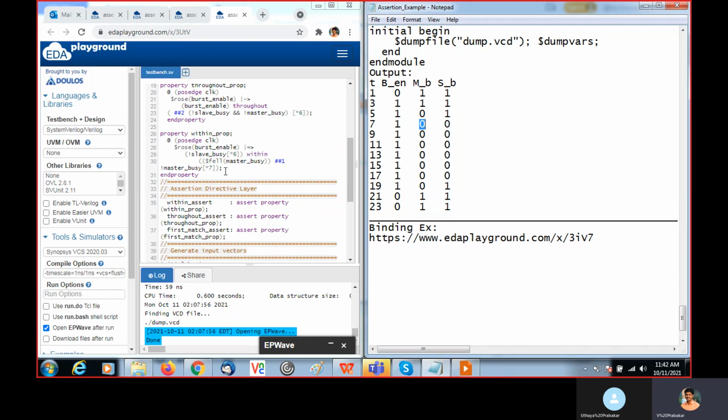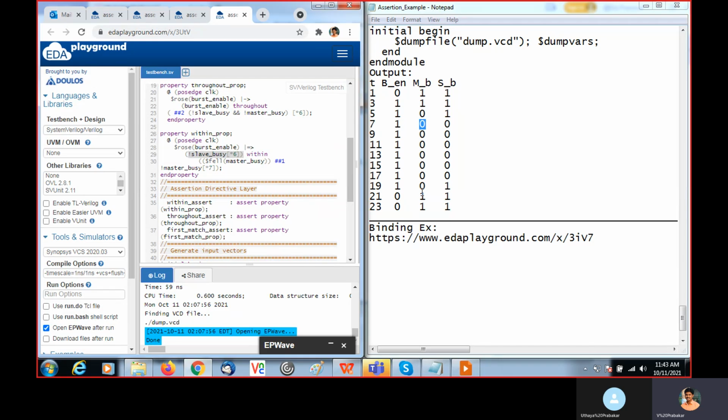So through this, within this sequence, okay, we are expecting not of slave busy, slave busy should be 0, 6 times repeatedly. So during this happens, when it fell down, master busy changes from 1 to 0 and 7 times it should be 0.